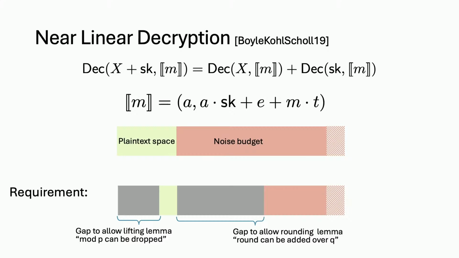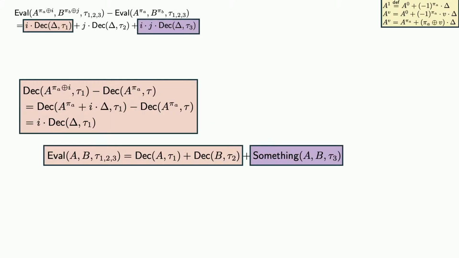Essentially the paper is saying that if you have a sufficient gap in the plaintext space and the noise budget, so that you don't overflow and you don't do modular operations, then the properties will hold. I think the majority of the authors are actually here, so I don't want to talk too much about it. That would complete this part.